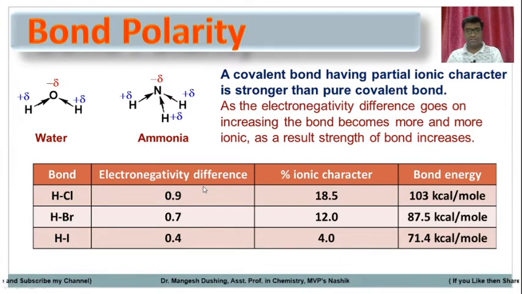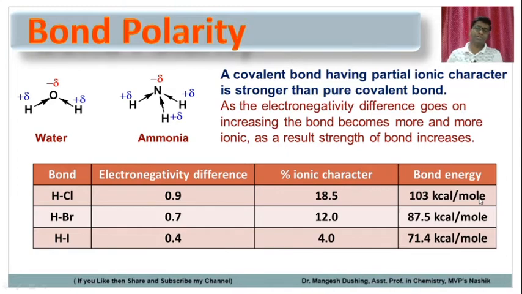As the electronegativity difference decreases, ionic character also decreases, and similarly bond energy also decreases. So we require a high electronegativity difference; then ionic character will be high and bond energy will be higher. The bond becomes stronger. So ionic bonds are stronger than covalent bonds.